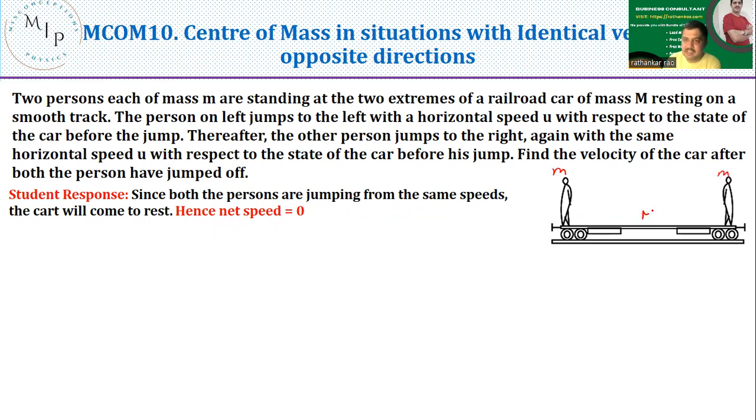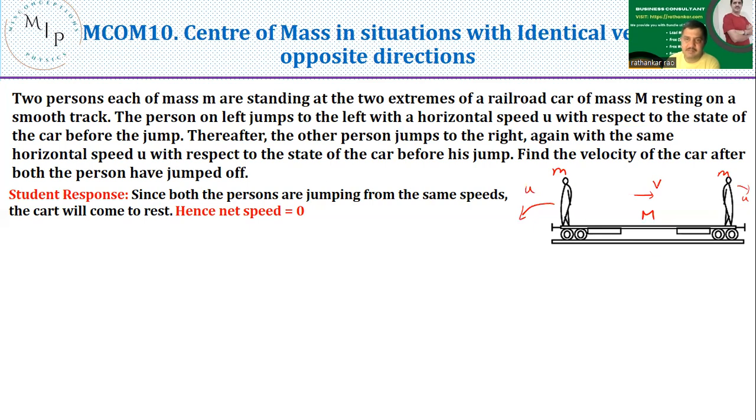The cart mass is capital M. Now the person on the left jumps to the left with a velocity u, and because he jumps, the cart now starts moving like this with a velocity v. Definitely it has to move because there's no friction here. Now, as this is moving, this person will also jump like this with the same velocity u, the same speed as the way he had jumped.